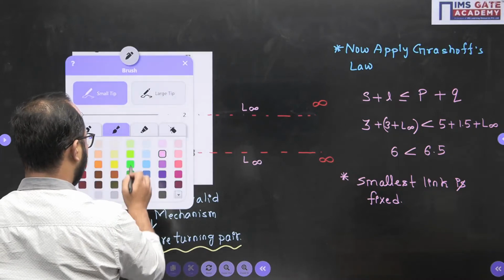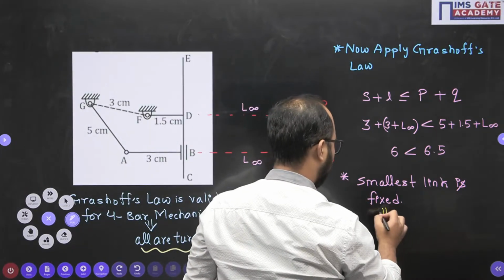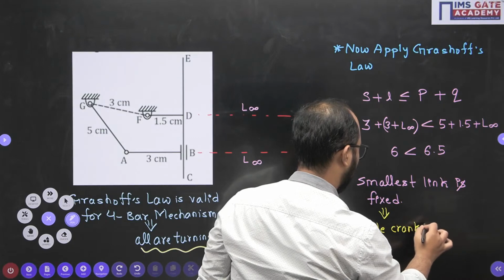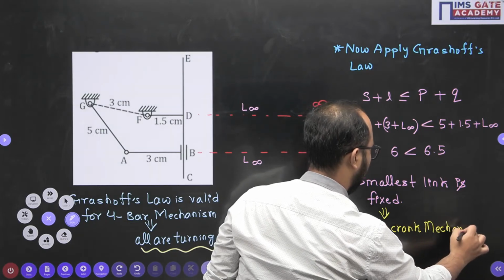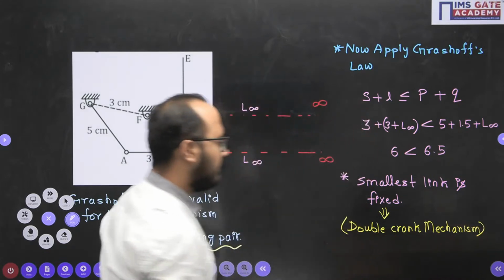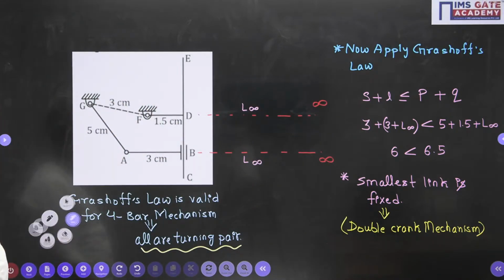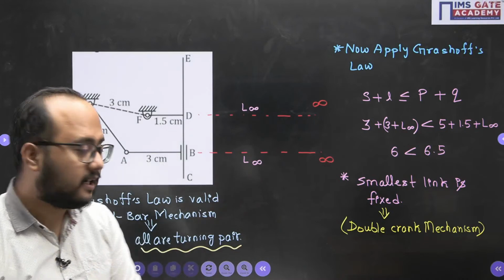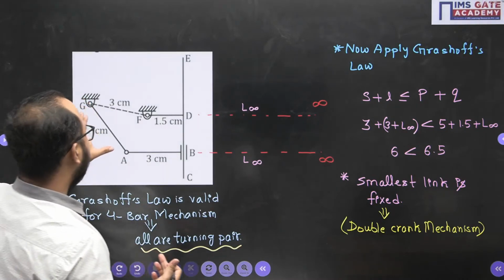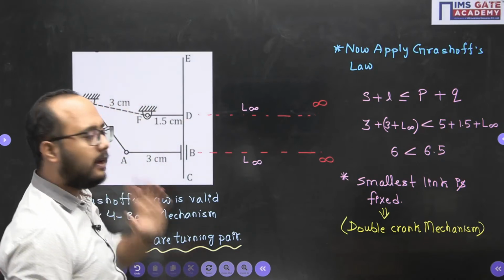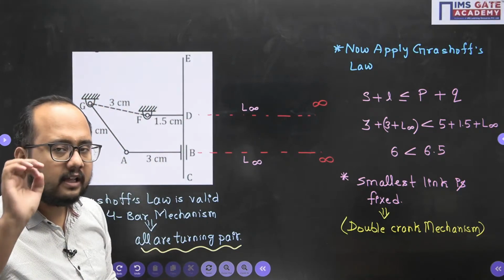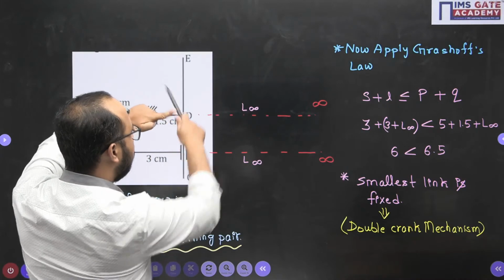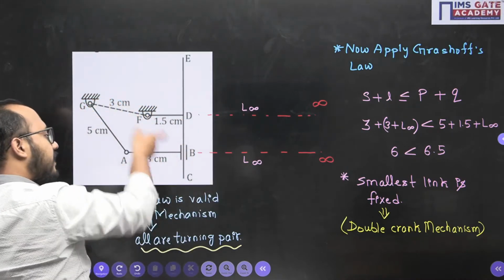Double crank mechanism you will get. Correct? Yes. GF is the smallest link. So smallest fixed gives a double crank mechanism. Now double crank mechanism basically means this AB member and this CDEF member are rotating. Now here you have to visualize the mechanism. If this T link CDEF is under rotation, obviously this AB link will also rotate with that.